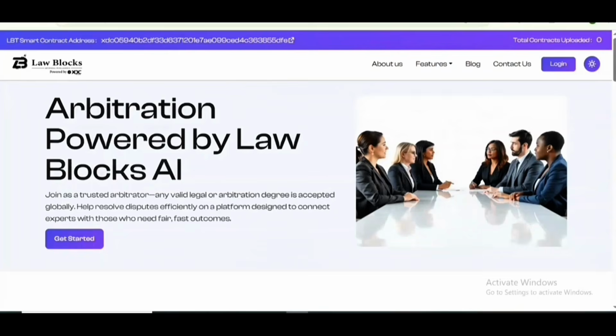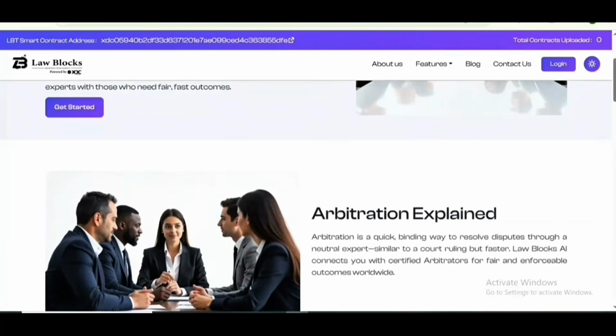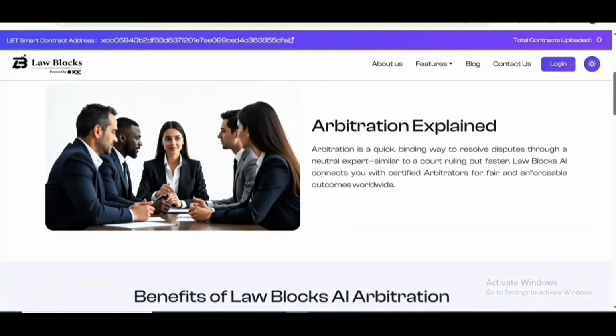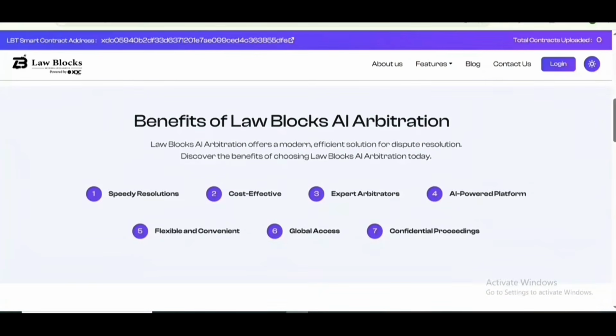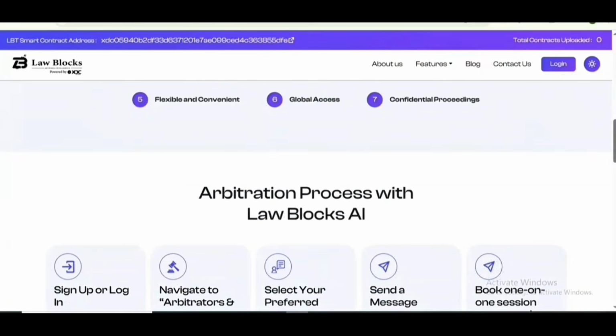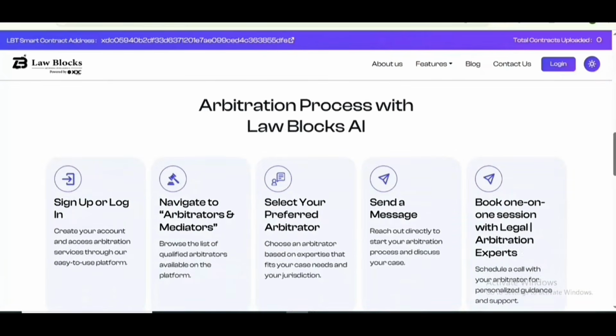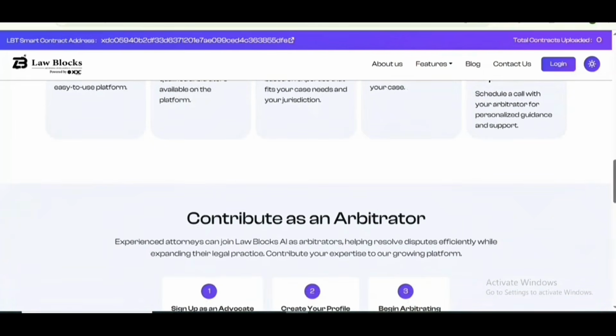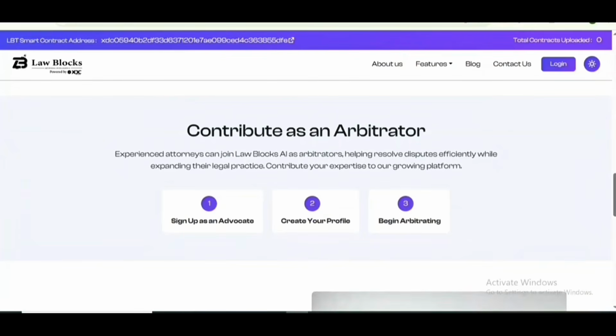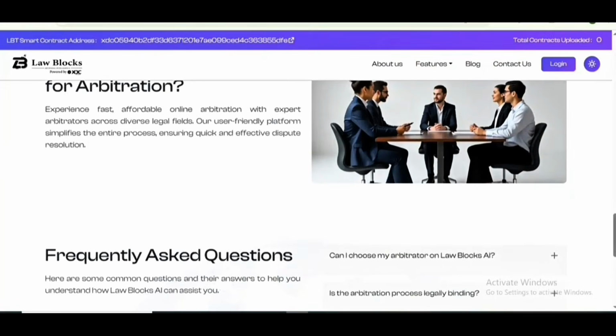Another amazing feature of LawBlocks AI is arbitration. Arbitration goes one step further. Instead of just guiding discussions, an appointed arbitrator listens to both parties and makes a binding decision. It's recognized internationally, so outcomes can be enforced across borders. It's private, secure, and avoids lengthy traditional court procedures. With LawBlocks AI, arbitration is conducted digitally, backed by AI efficiency and blockchain-based time stamping.